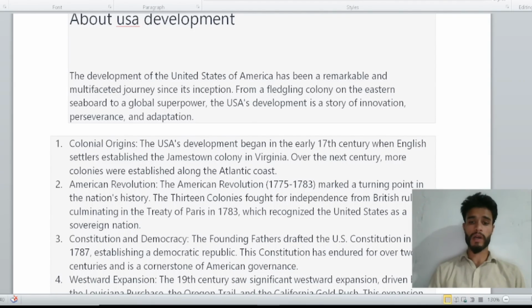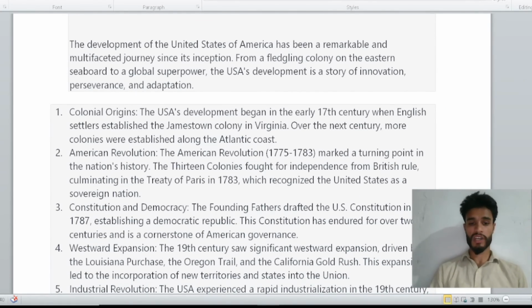The US Constitution was drafted in 1787, and it established a democratic republic. The founding fathers drafted the US Constitution. This Constitution has endured for over two centuries and is the cornerstone of American governance. So this is the Constitution and democracy.